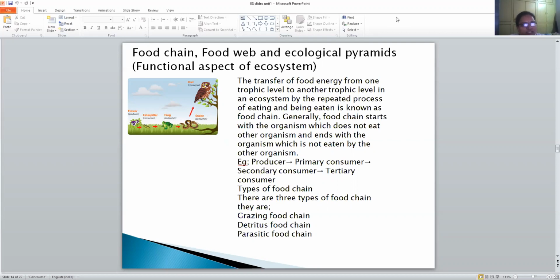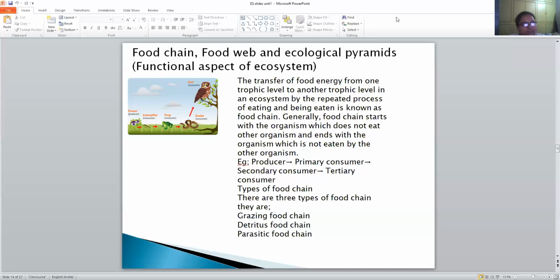Generally, a food chain starts with the organism which does not eat other organisms and ends with the organism which is not eaten by any other organism. For example, take a producer. The producer is eaten by the primary consumer, then the primary consumer is eaten by the secondary consumer, and the secondary consumer is eaten by the tertiary consumer.